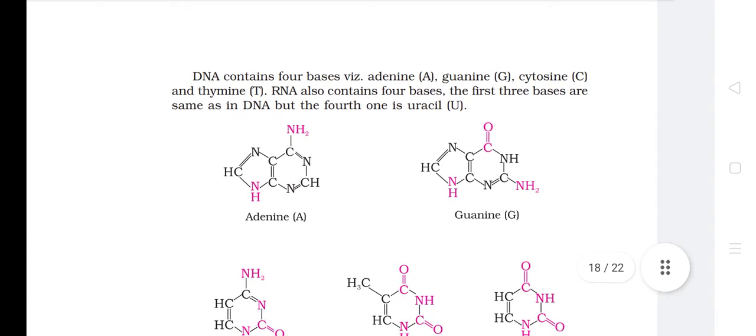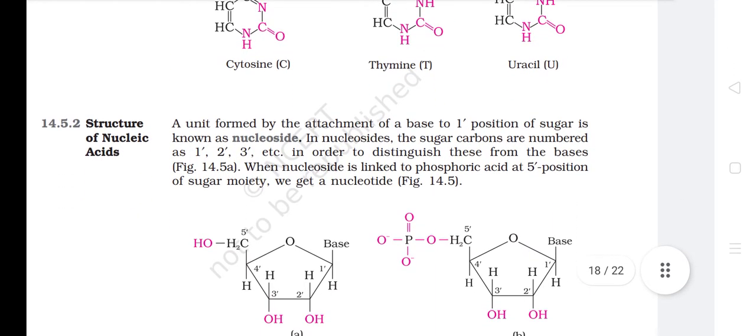DNA contains four bases: adenine, guanine, cytosine, and thymine. RNA also contains four bases. The first three bases are the same as in DNA, but the fourth one is uracil. A structure of nucleic acid.